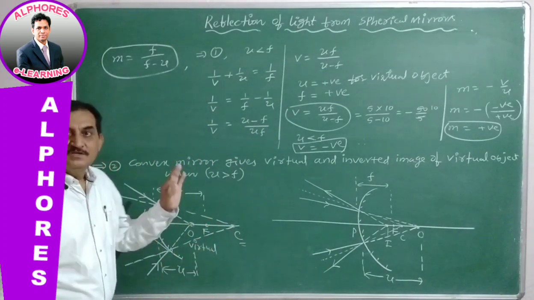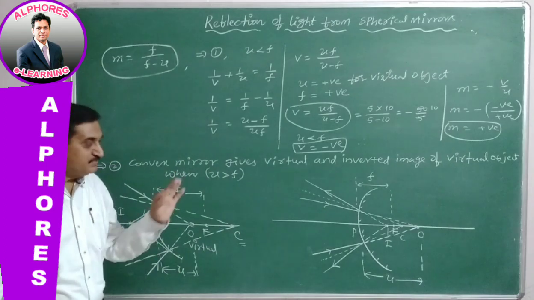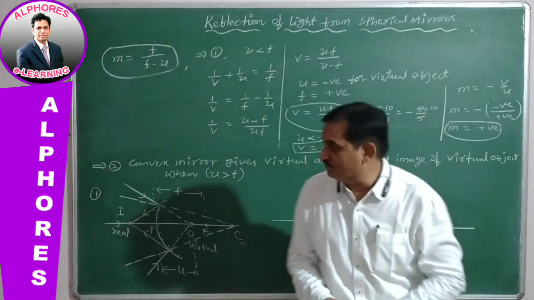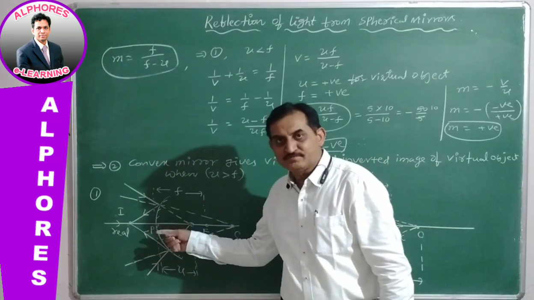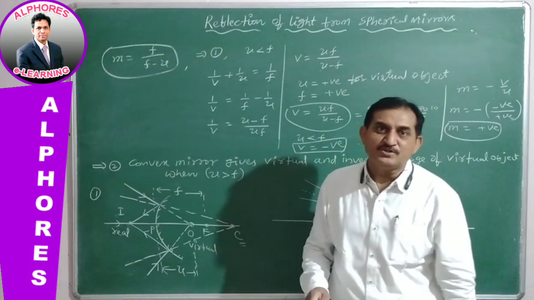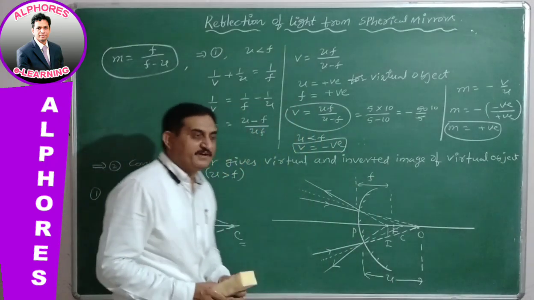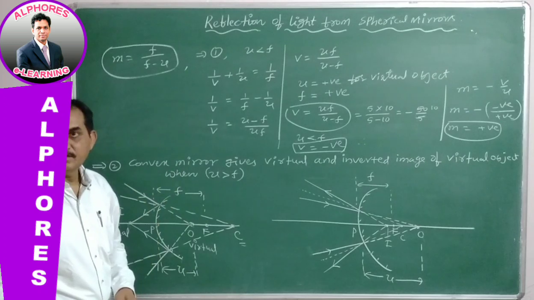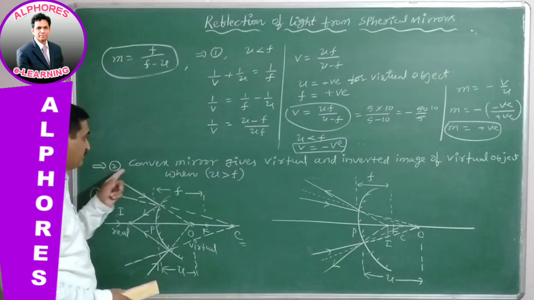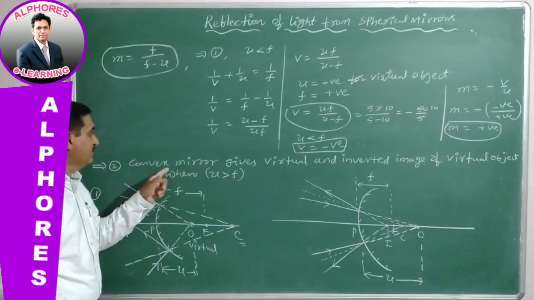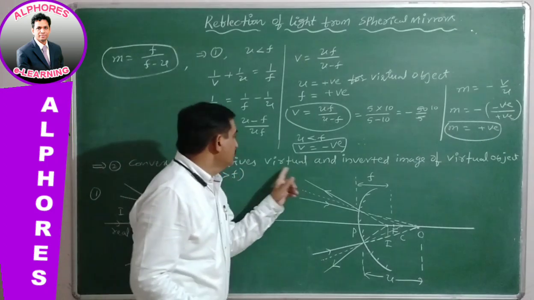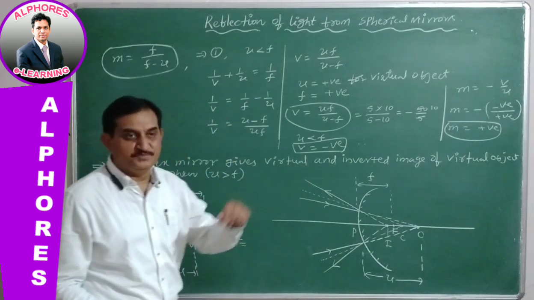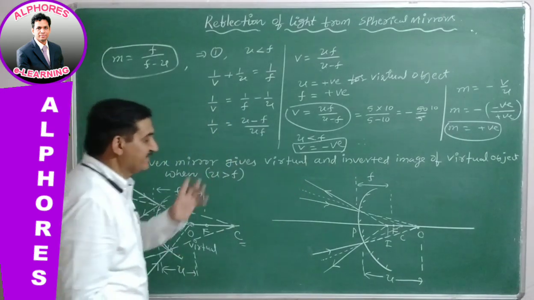Therefore, I am repeating the same statement: a convex mirror gives a real and erect image for a virtual object whenever u is less than f. It is proved. And now going to the second statement: a convex mirror gives a virtual and inverted image of a virtual object whenever u is greater than f.